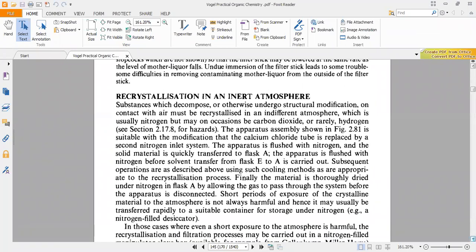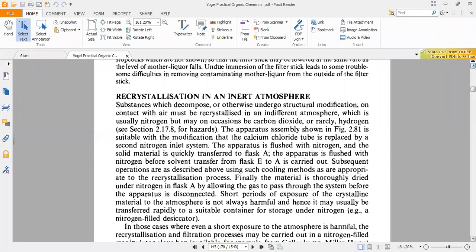Right, sometimes our compound, our analyte, reacts with the moisture present in the air. We call this reactive or hygroscopic. Hygroscopic means it is loving water, it catches water and it decomposes. So such type of material we carry out in an inert atmosphere.